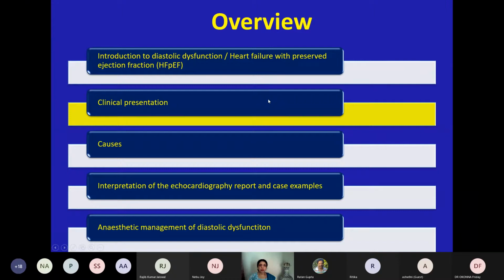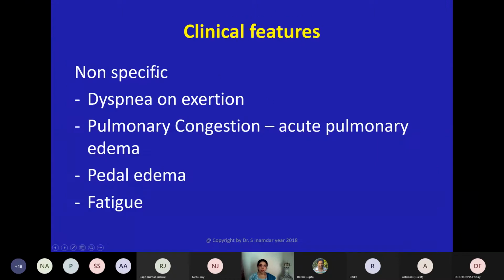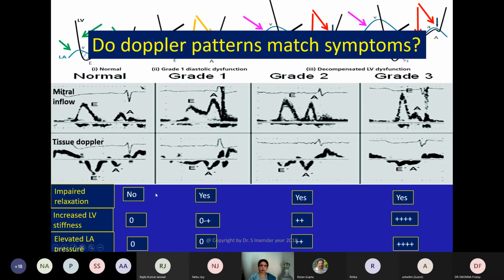So now come to the clinical presentation. They are all non-specific. So dyspnea on exertion, you come across so many cases, it's very common, my friends. There is pulmonary congestion or acute pulmonary edema. You can have mild cough or he can be breathless at rest, pedal edema and fatigue. They are all non-specific complaints.